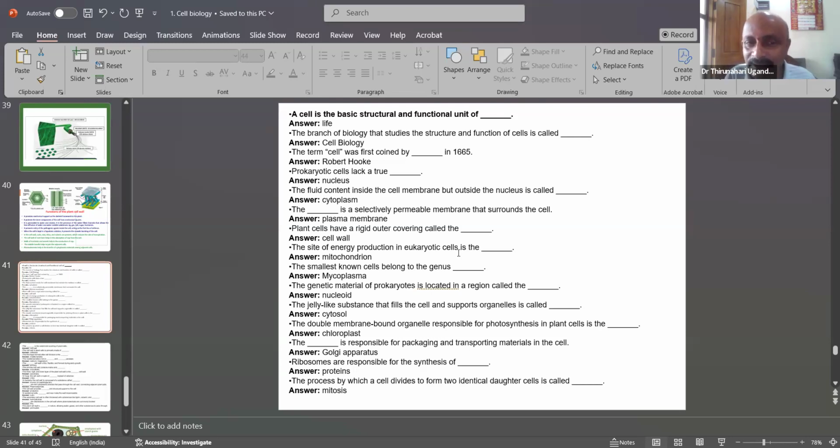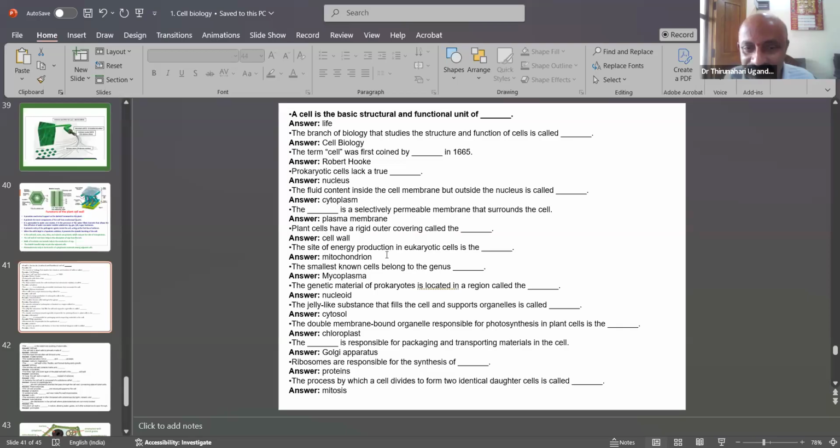That is an example. Prokaryotic cells lack a nucleus. The fluid inside the cell membrane and outside the nucleus is called cytoplasm. Plant cells have a rigid covering called the cell wall.